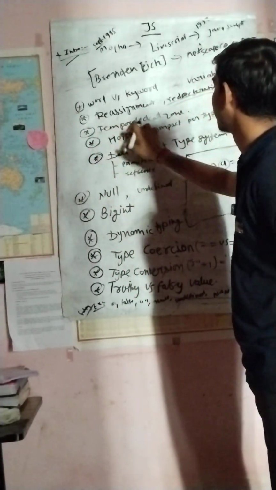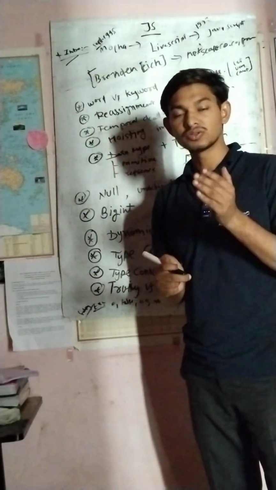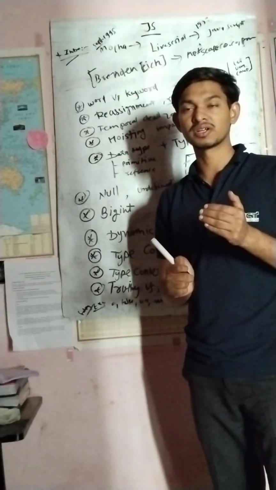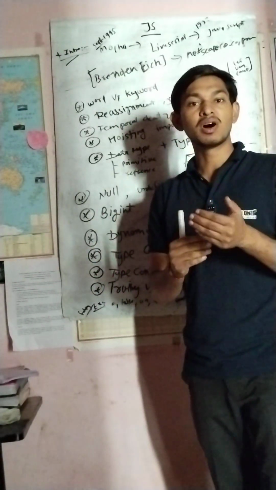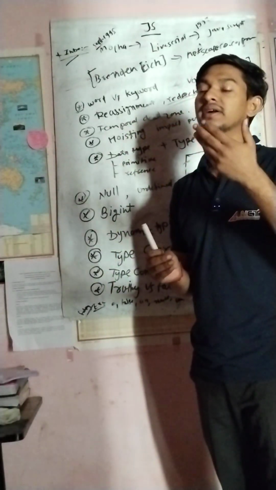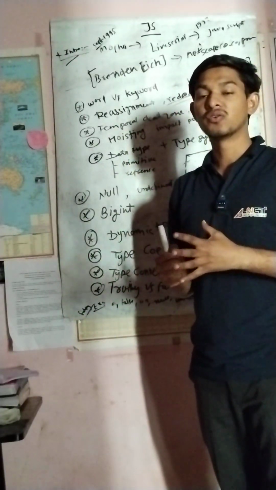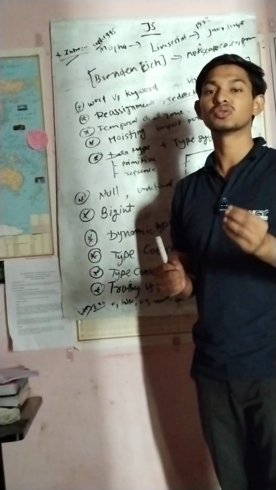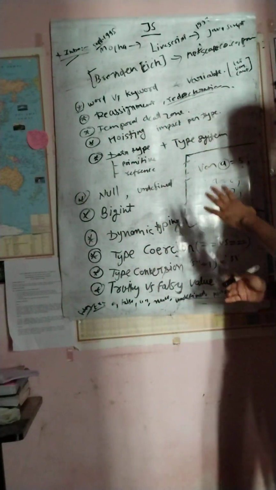And then it comes to the temporal dead zone. What is the meaning of temporal dead zone? Basically, the temporal dead zone refers to the situation where you want to print the value or the declaration part of any variable before initializing any value to it. Let's understand this term with an example.